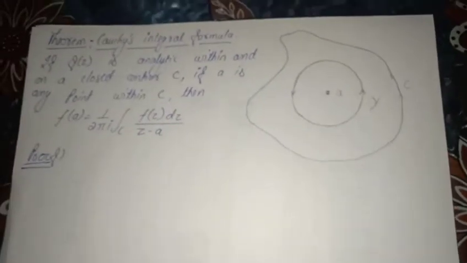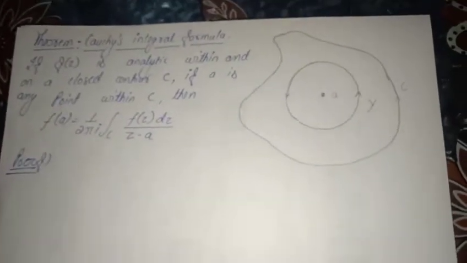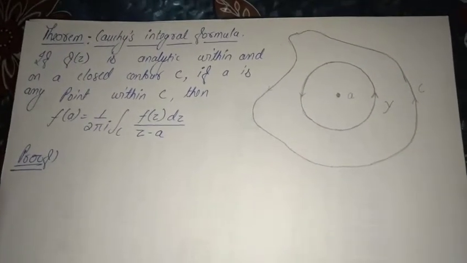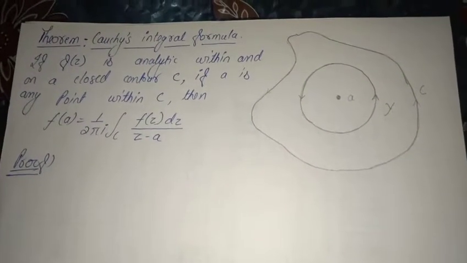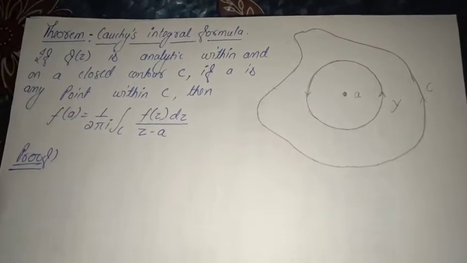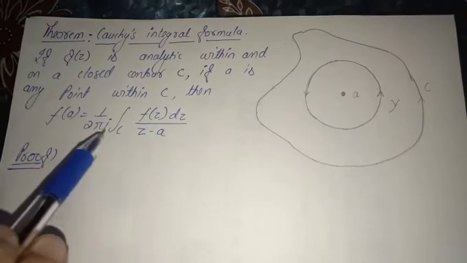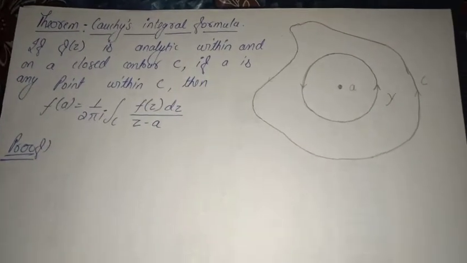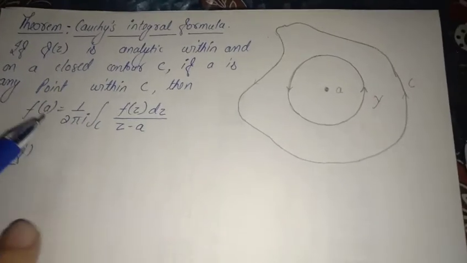So friends, here we have to prove the Cauchy integral formula. What did it say? If f(z) is analytic within and on a closed contour C, and if a is any point within C, then f(a) is equal to 1 upon 2 pi i integral along contour C f(z) dz upon z minus a. So we have to prove this.